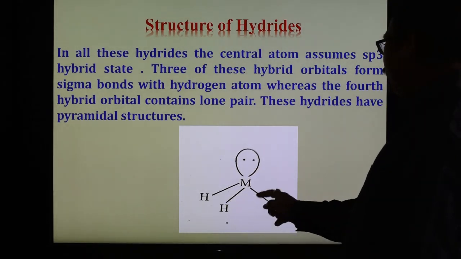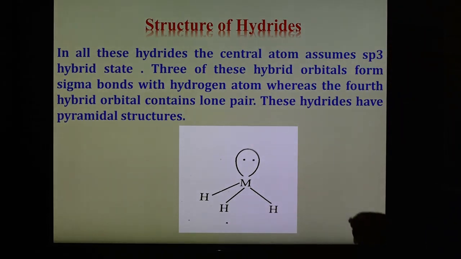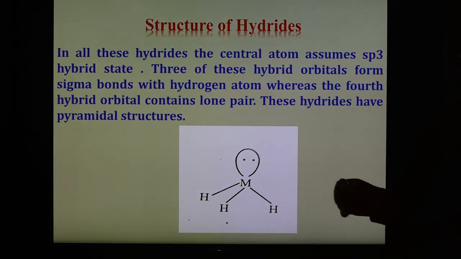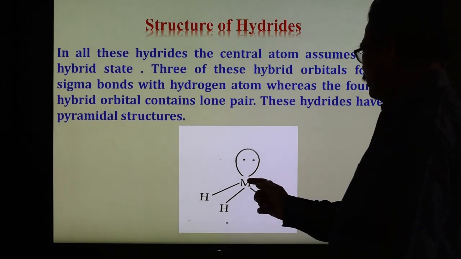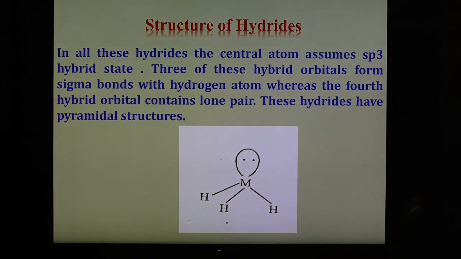So in this way the structure is tetrahedral because of sp3, but it is also known as a pyramidal structure because one position is a lone pair on the element. So this is the pyramidal structure of the hydride MH3, where M is nitrogen, phosphorus, and so on.